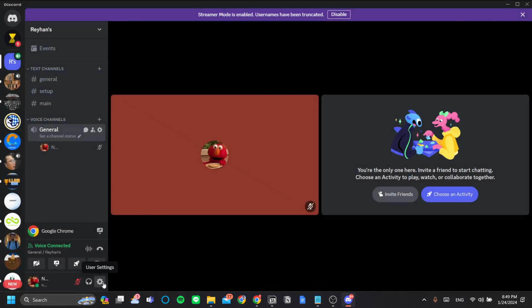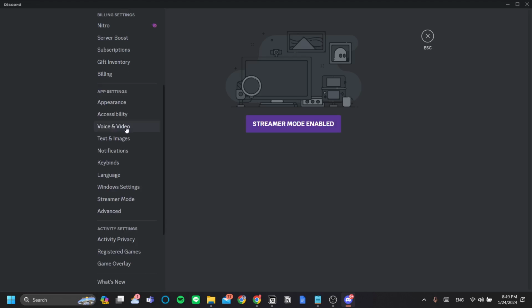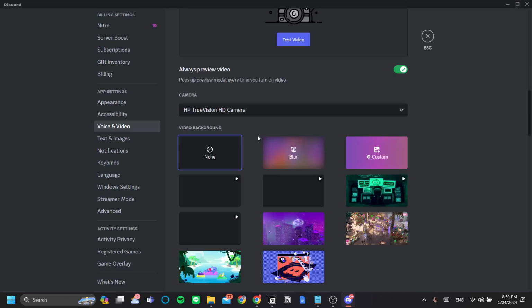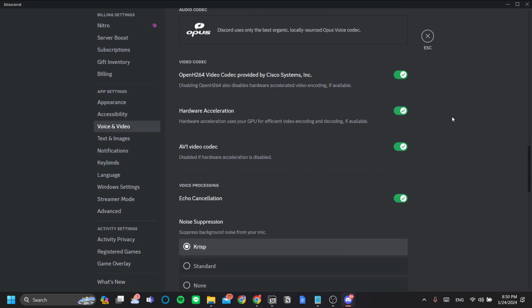If that still doesn't work, you go back to the settings and go to voice and video and just make sure you scroll down and make sure all of these settings here are enabled because sometimes it can hinder the audio production for your streams.